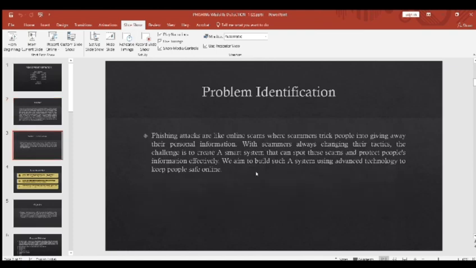Problem identification: phishing attacks are like online scams where scammers trick people into giving away their personal information. So we need a smart system that can spot these scams and protect people's information effectively. We aim to build such a system using advanced technology to keep people safe online.